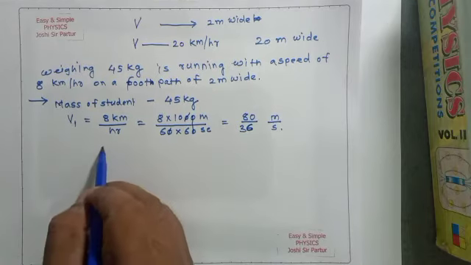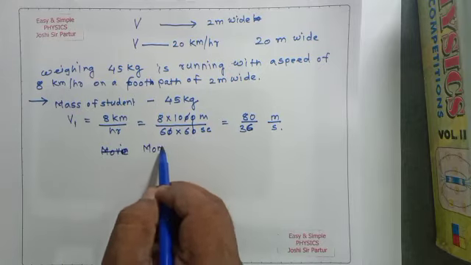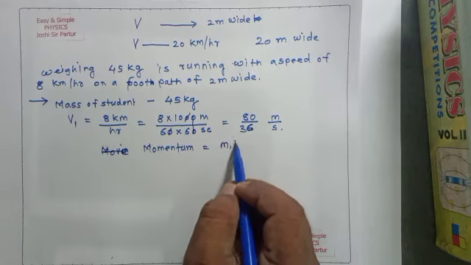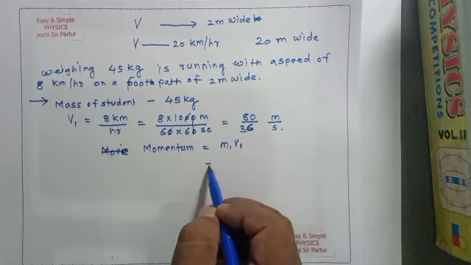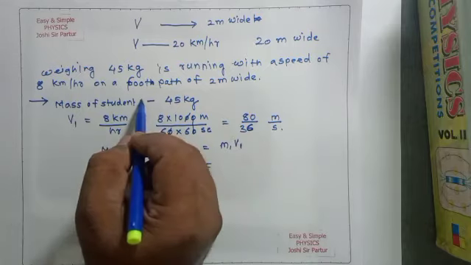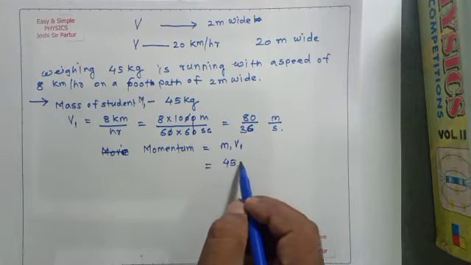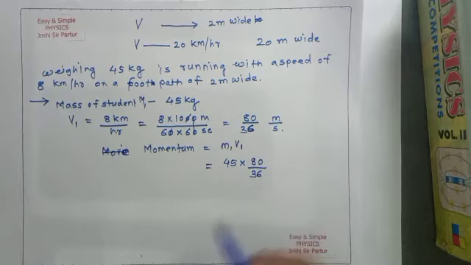So momentum for the student will be m1 v1. So here 45 into 80 upon 36.